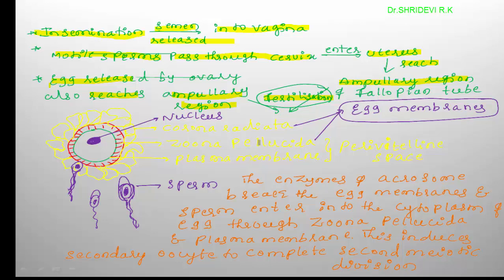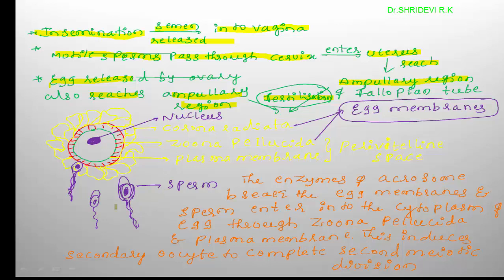In between the plasma membrane and zona pellucida, there is a small space called perivitelline space, and the zona pellucida structure changes once the sperm enters into the egg. Here you can see the haploid nucleus of the female gamete, the egg.